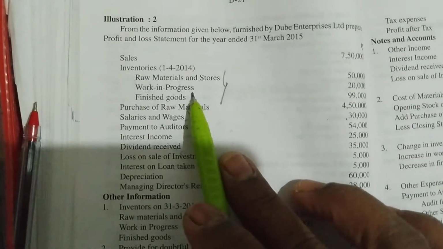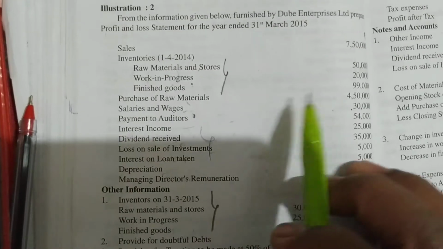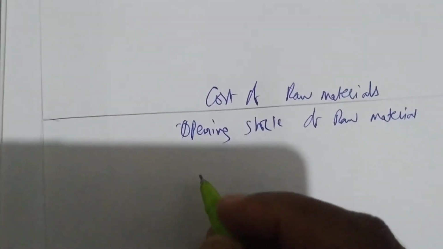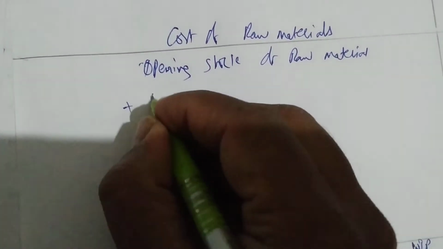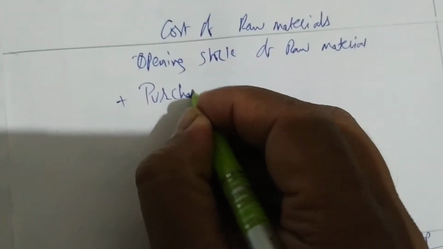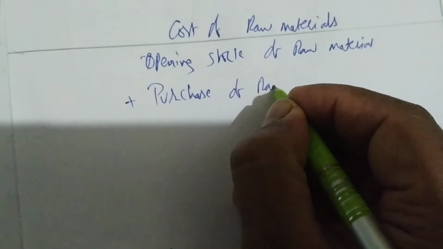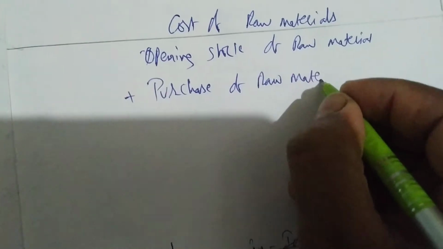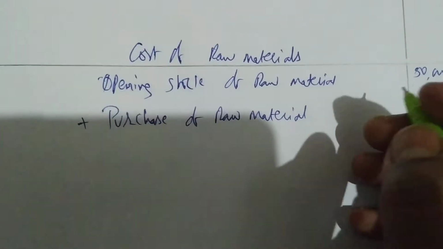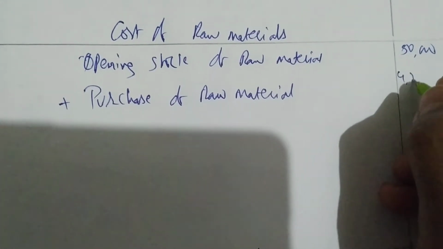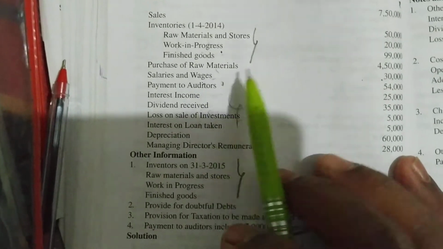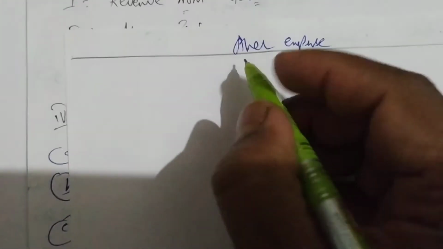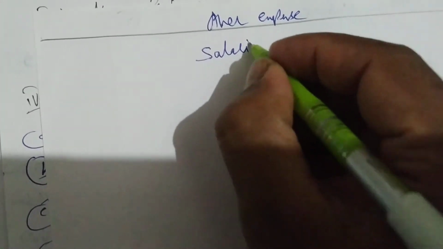Next we have purchase of raw material 4,50,000. I'll go to the cost of raw material and write plus purchase of raw material, 4,50,000. Next we have salaries and wages 30,000. So let me go to the other expenses and I will write salaries and wages.